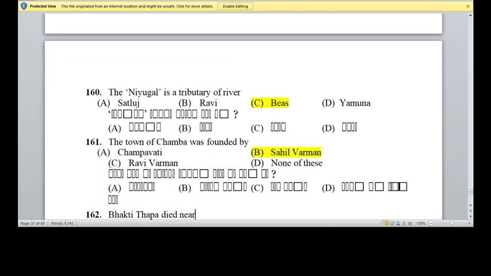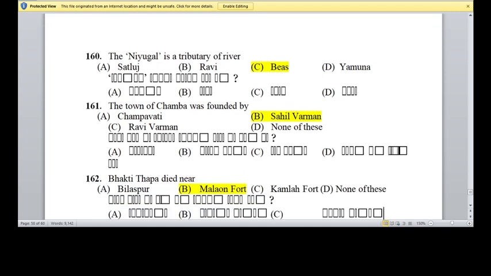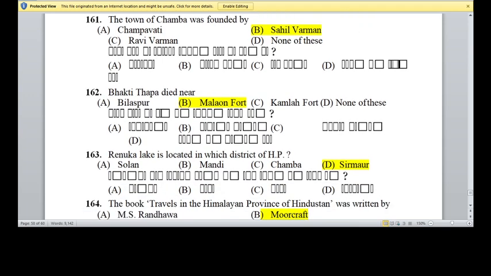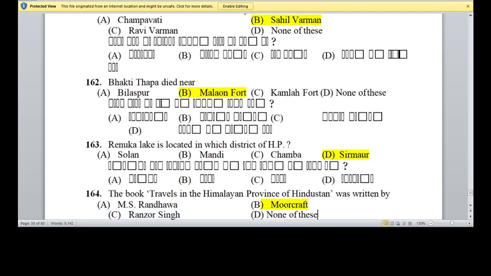Question 160. This is the Himachal's current affair, Himachal general knowledge. So first question is the Nugal is the tributary of which river? Option C, Beas is the right answer. Question 161. The town of Chamba was founded by option B, Sahil Varman. Question 162. Bhakti Thapa died near Malaun Fort. Option B is the right answer.